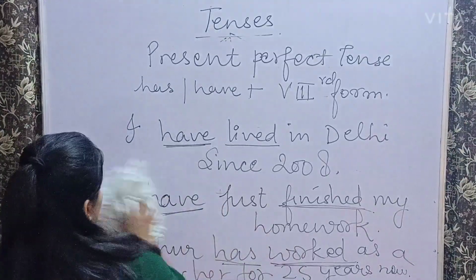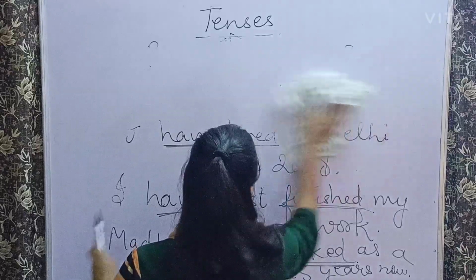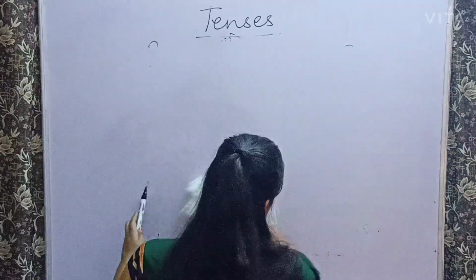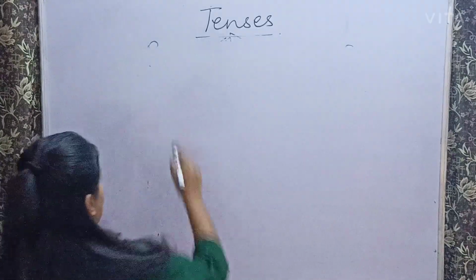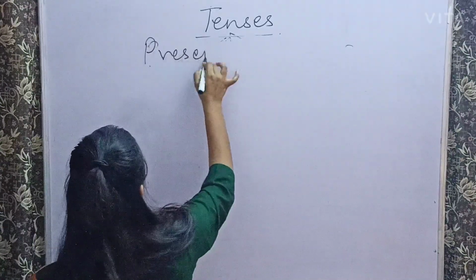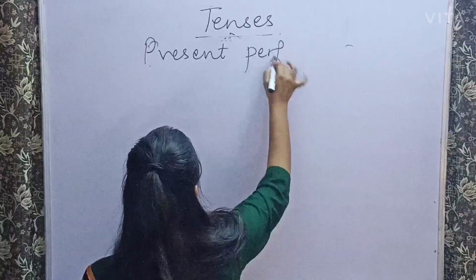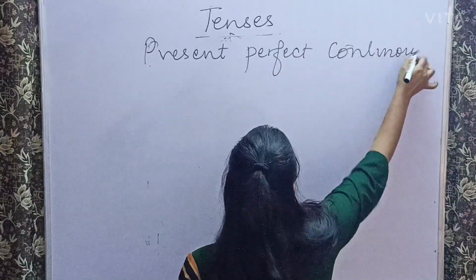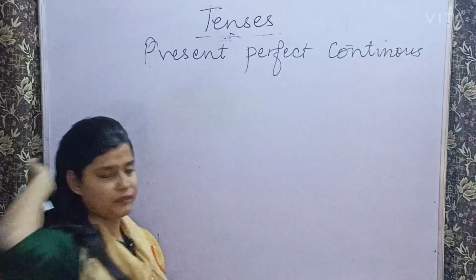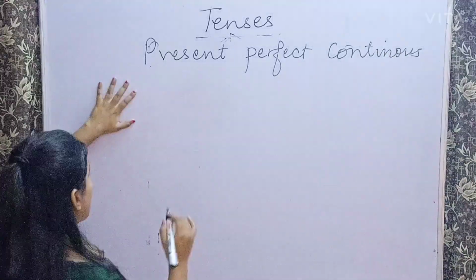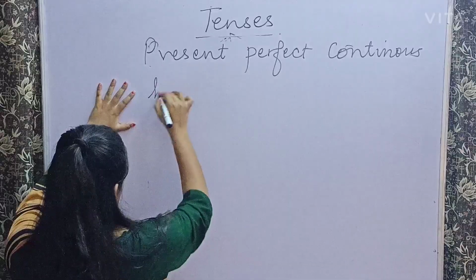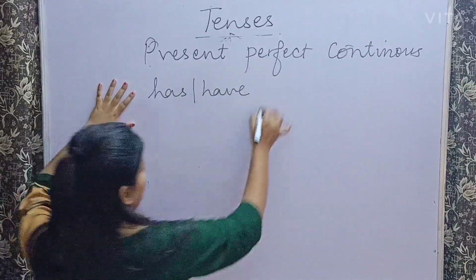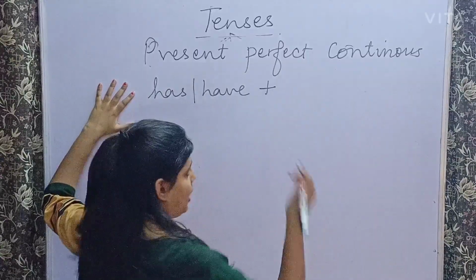Now we will move on to present perfect continuous. See, in present perfect continuous, has or have is used, plus there is a new addition now.